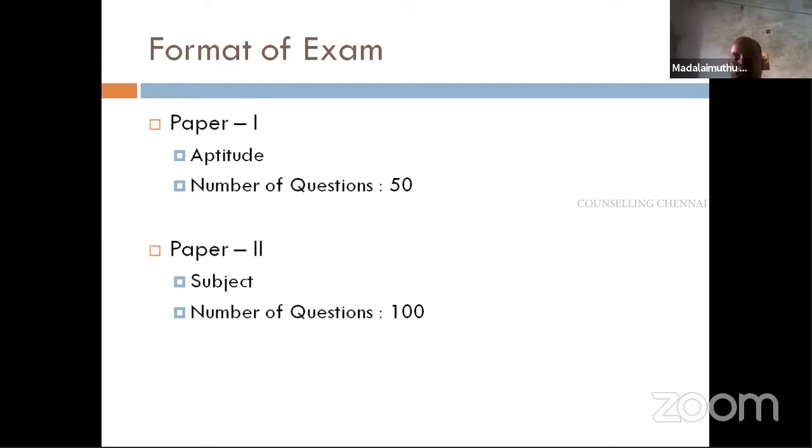Whoever appears in a particular subject with a master's degree will need to appear for that particular paper, say psychology or commerce, management as such. There are 100 questions in paper 2. Now, there is no minimum cutoff mark in either of the papers. Both combined, paper 1 and paper 2, are taken for ranking. Earlier there used to be a minimum cutoff for paper 1, then paper 2, paper 3. Now they have merged paper 2 and paper 3 of the syllabus of that subject, and now ranking is simple.